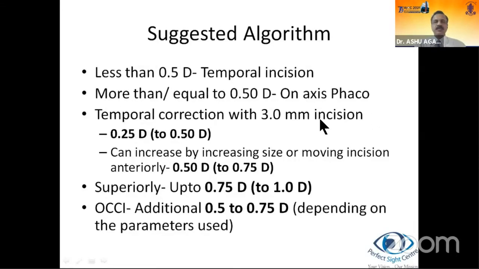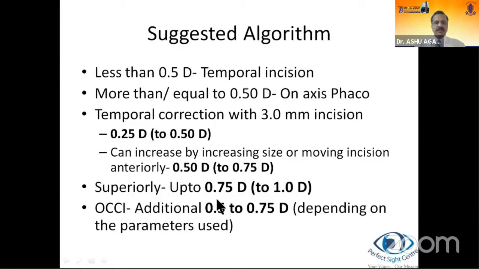Now, how much do these incisions correct? For an incision of about 3 millimeters size, when placed temporally, it corrects up to 0.25 diopters, definitely reduces the steeper axis, and sometimes up to 0.5 diopters. We can increase this correction by moving the incision anteriorly onto the clear cornea further, up to 0.5 diopters, and sometimes, very rarely though, up to 0.75 diopters.